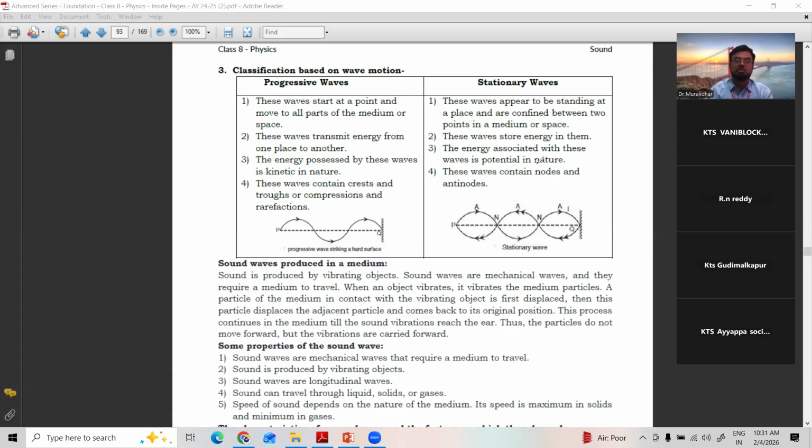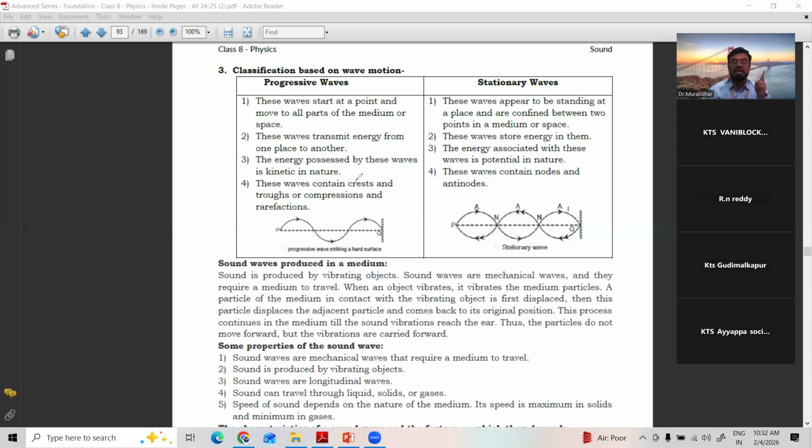These waves contain nodes and antinodes. See, these points are called nodes and these points are called antinodes. Points of maximum displacement, upward or downward, are called antinodes. So these are the classification of waves based on wave motion.